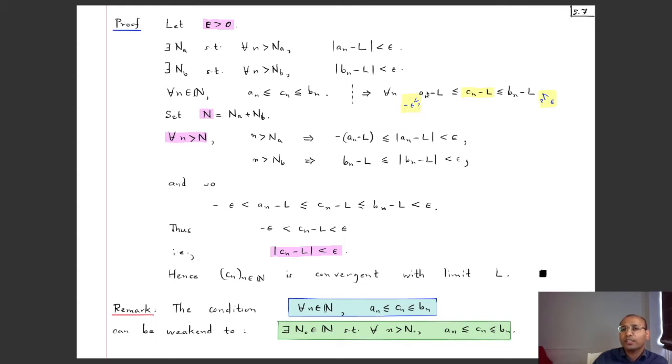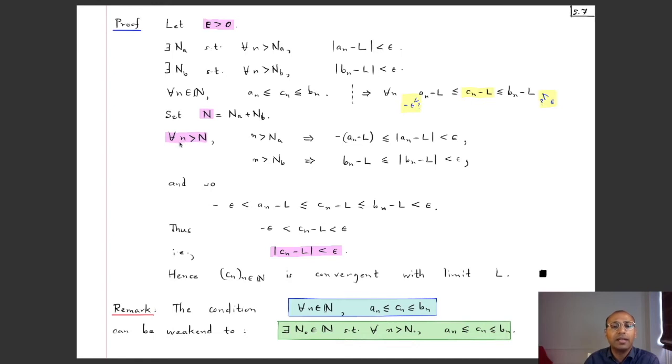So the question is, is this true? And the answer is yes, because you see, minus of this thing is less than or equal to its mod. Okay, so you will get minus of An minus L is less than epsilon, a rearrangement of it, which is exactly this thing. Okay, so to complete the proof, now let's set capital N equal to Na plus Nb, where Na and Nb are like this.